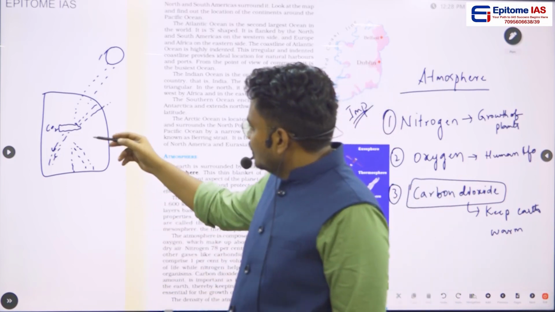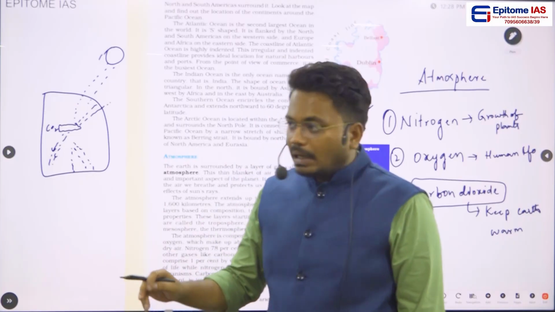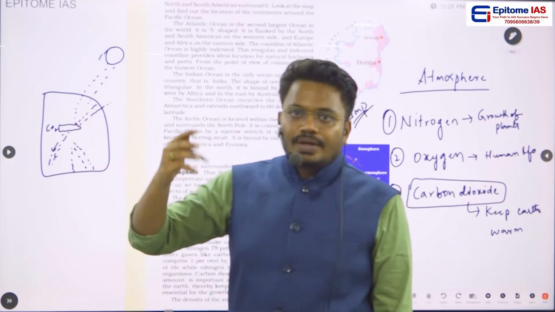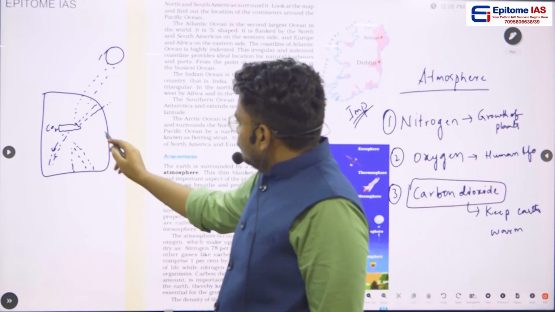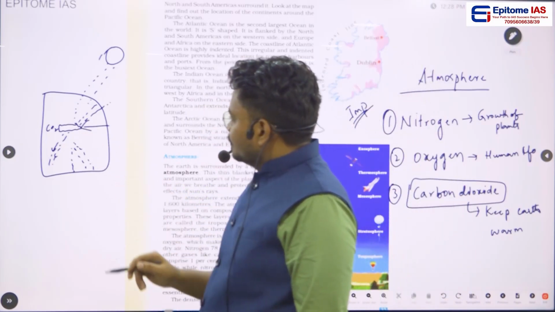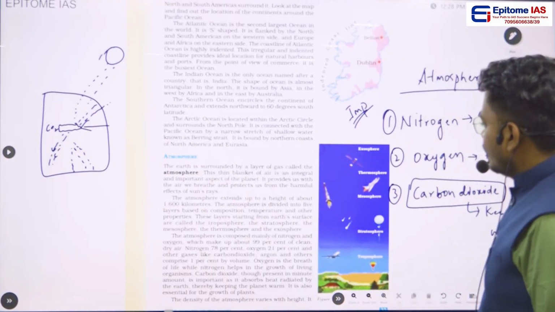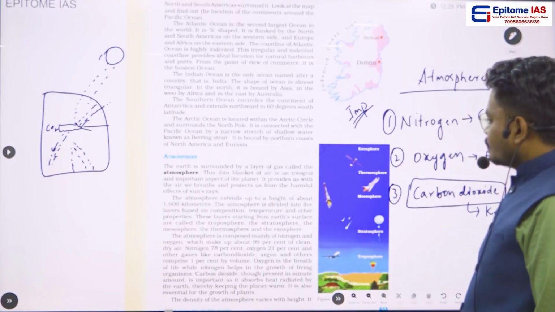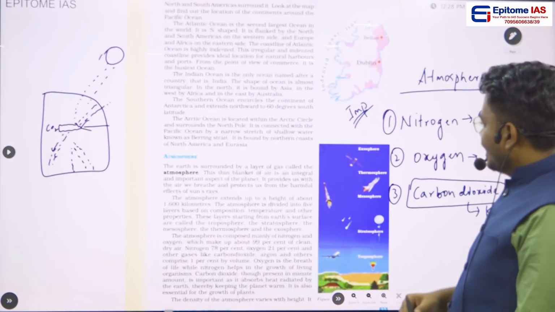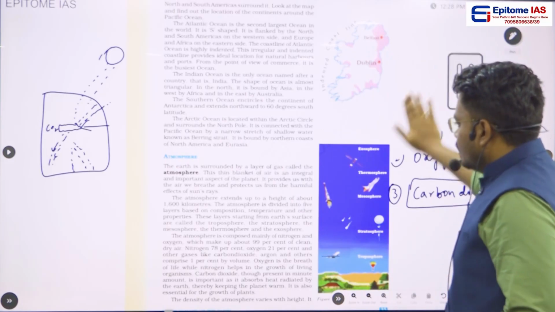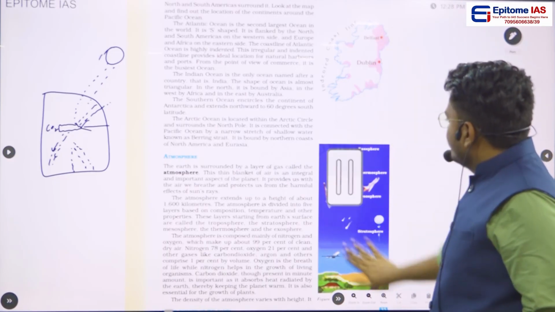So because of this reason, it will not be allowing too much heat to escape from the surface. Because of this particular reason, carbon dioxide is very important for our existence. Okay, then see, depending upon the temperature and the other properties and composition, this entire atmosphere is divided into